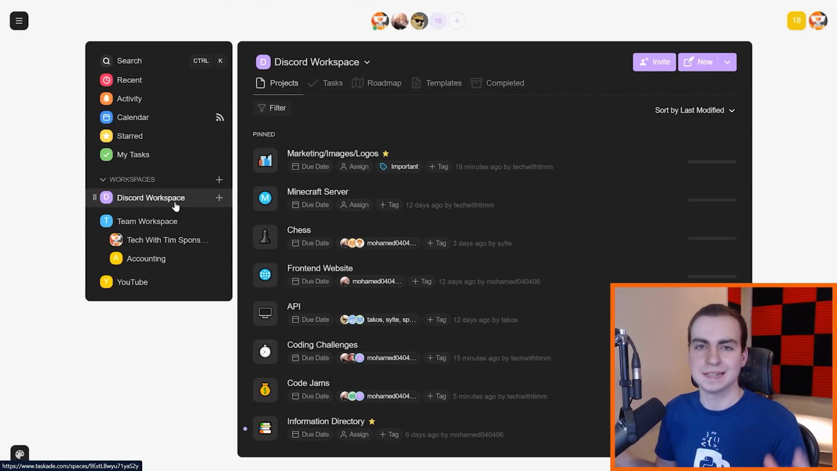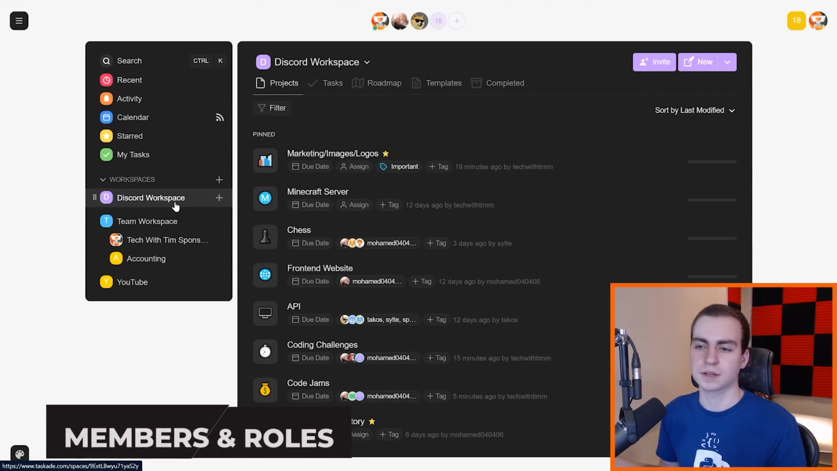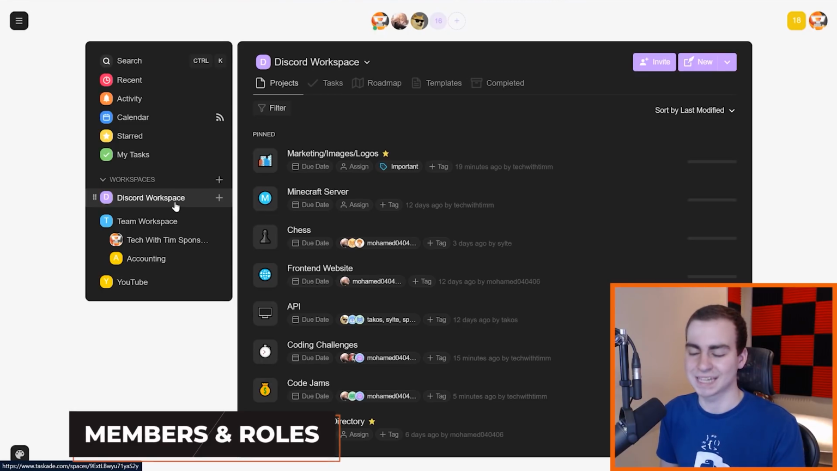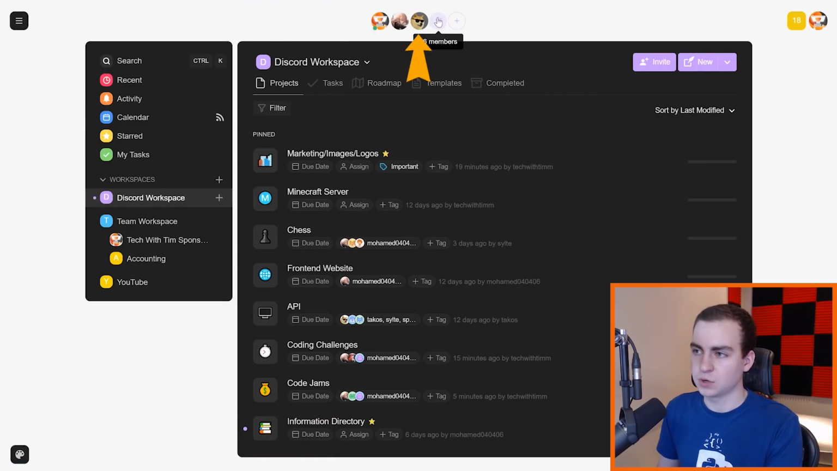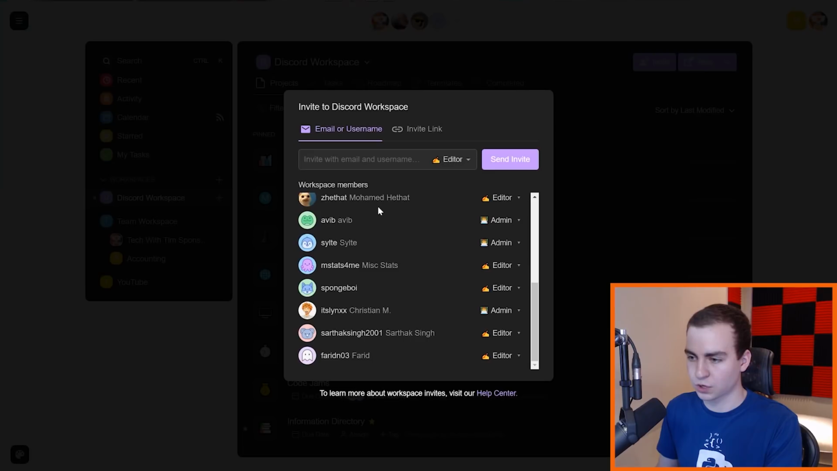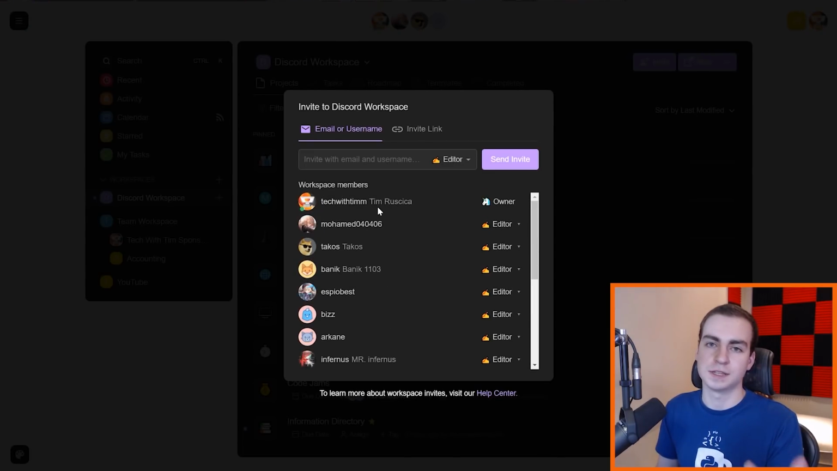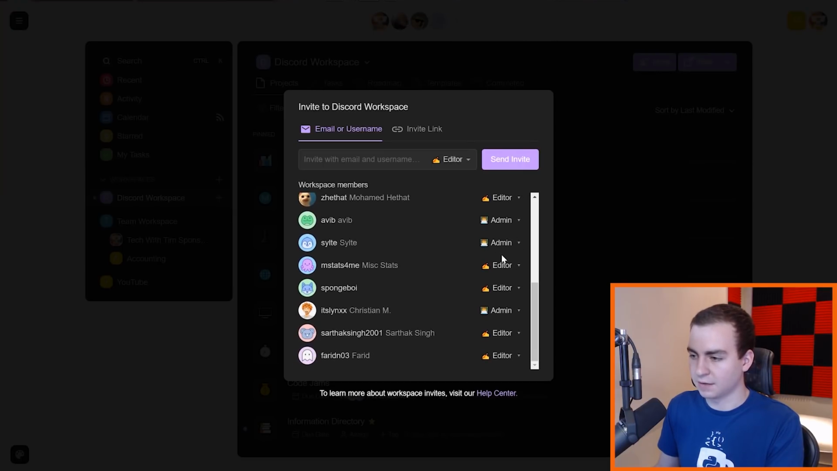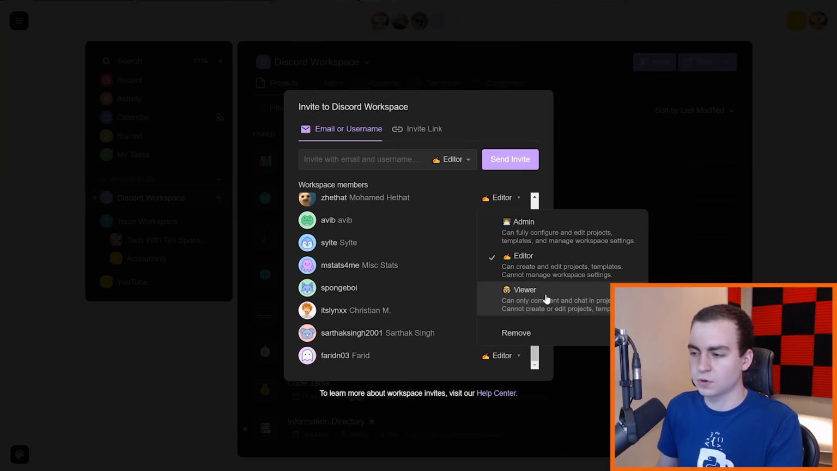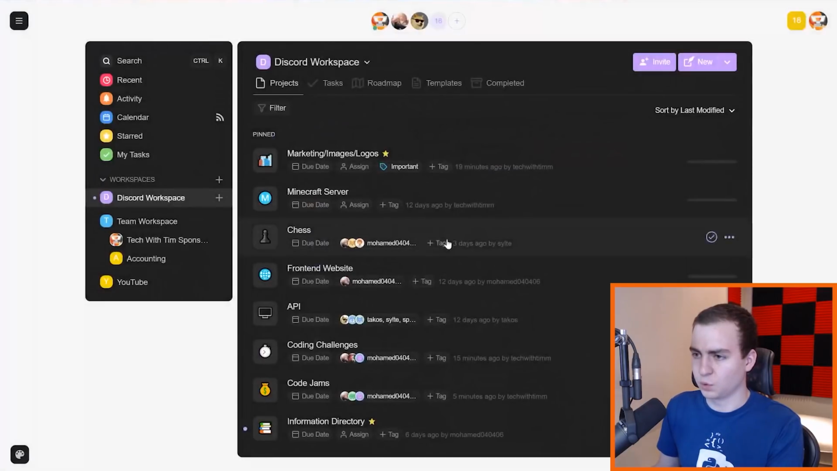All of your different teams or groups of people working on something will be a part of a workspace or a subspace. So here, for example, you can see I have 16 members in my Discord workspace. These are all people that are members of the staff team for my Discord server. And you can see that we have roles, right? So they have owner, editor, viewer, admin, all of that. I have a few admins, I have a few editors, and then I actually don't have any viewers. If they were viewers, they wouldn't be able to modify anything. They could just chat and then they could view. So that is the way that this is set up and laid out, which I really like.